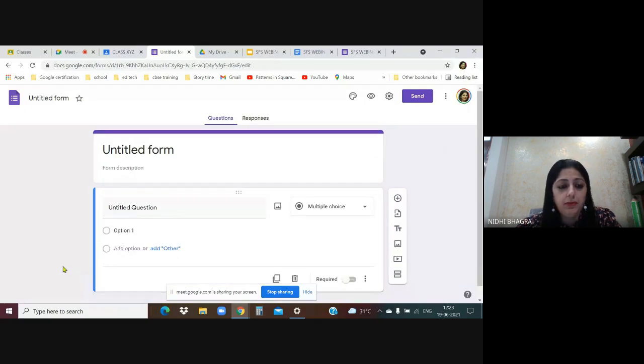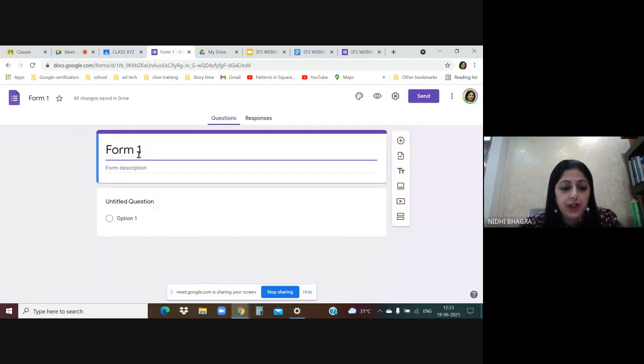This is the blank form. And it says it's an untitled form. So probably the first thing you would like to do is to give it a title. So let's give it a title, Form 1. And the moment I clicked over here, automatically it has taken the name Form 1.